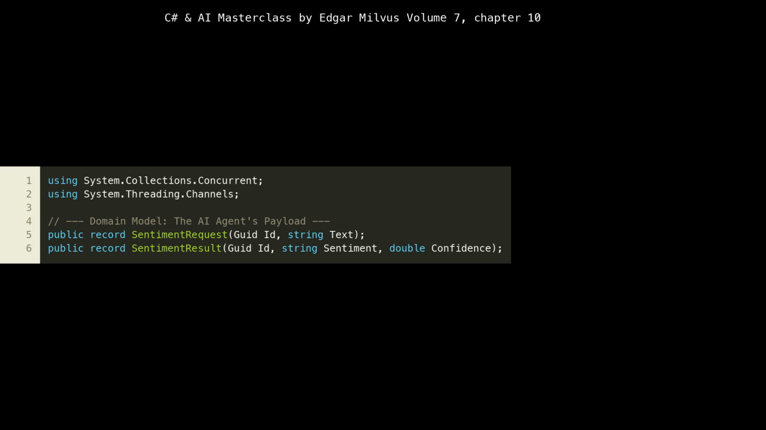AI agents. Finally, public record SentimentRequest(Guid Id, string Text) and public record SentimentResult(Guid Id, string Sentiment, double Confidence) define our domain models using C# 9's record type. Records are immutable reference types that are perfect for data transfer objects, DTOs, like these, ensuring that once a request or result is created, its content doesn't unexpectedly change, which is a good practice for message passing in distributed